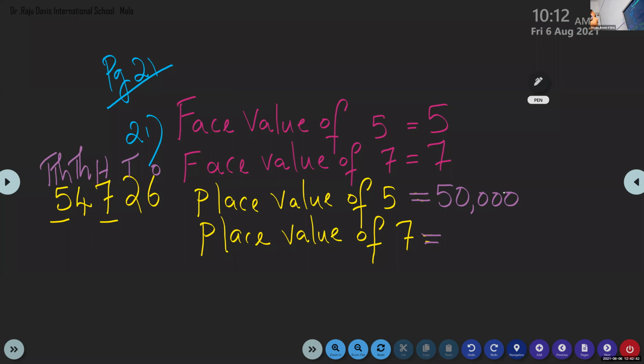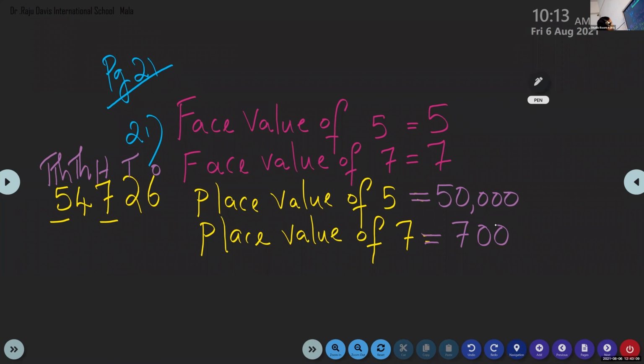Hazel, Joby, place value of 7. 700. Very good. Now what do we have to do? Look at the question again. Find the difference and the sum of the place values. Don't get confused. We no need to use face value. The question is find the difference and the sum of the place values.